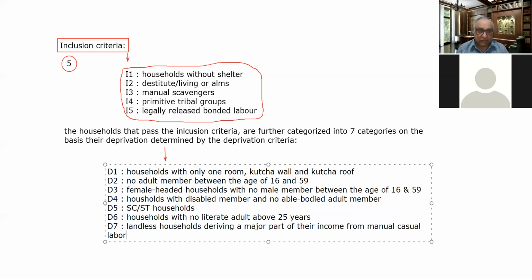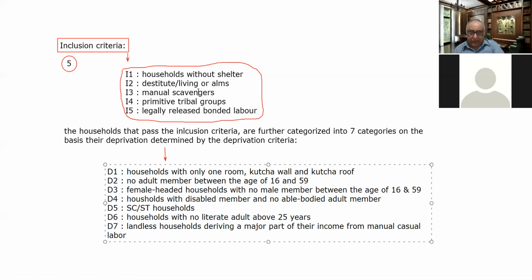On the basis of these 7 criteria, the households are categorized, and accordingly the preference for the inclusion of those households into the BPL list is determined. I think this point is clear to you up to here. Any doubt up to this point? Okay, it's clear.